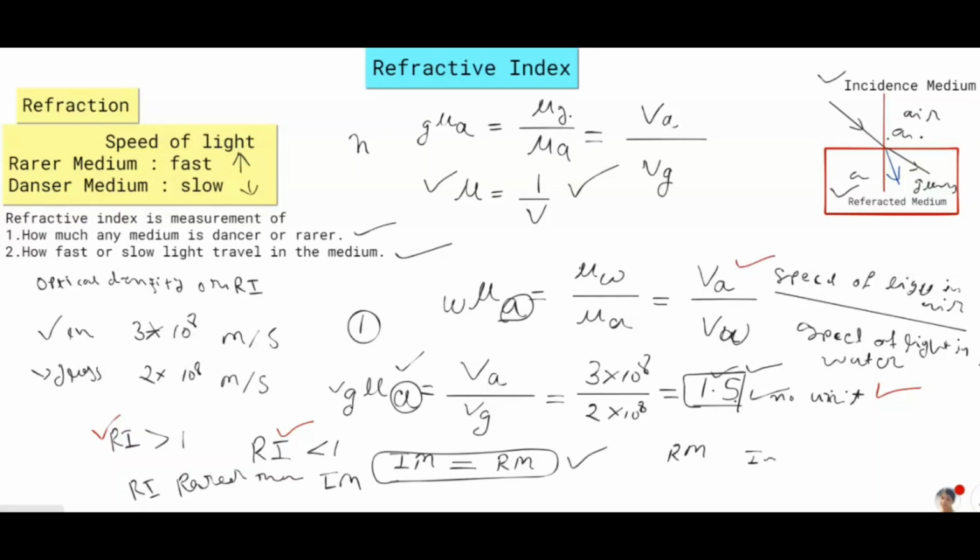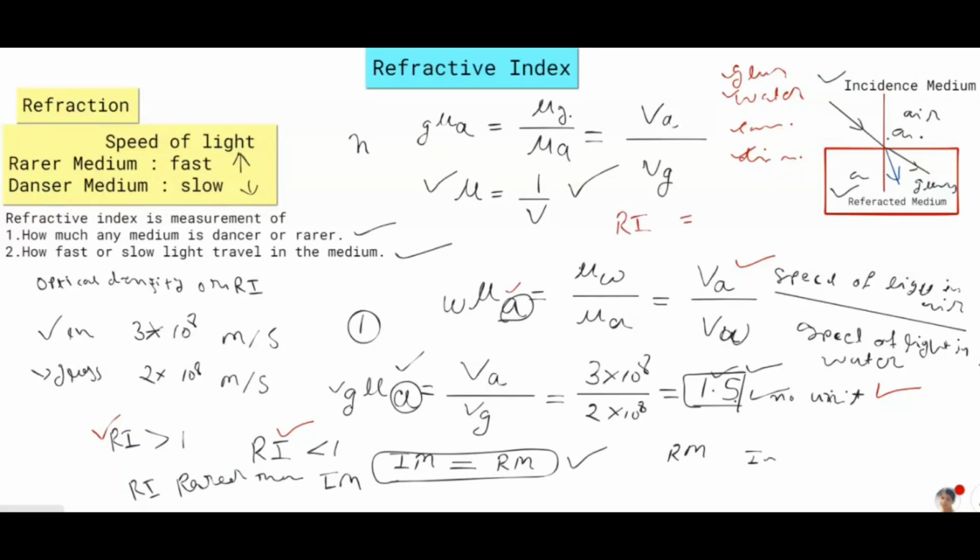Whenever you find the refractive index with respect to air, for any medium like glass, water, kerosene or diamond, you are finding the absolute refractive index.